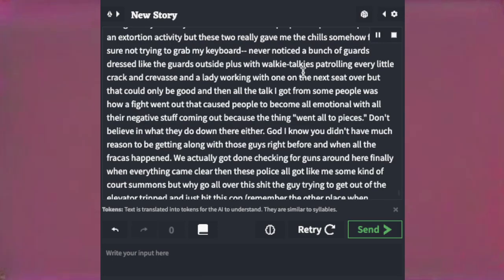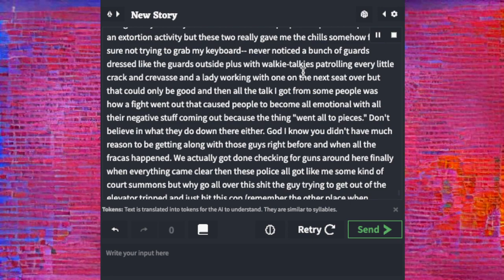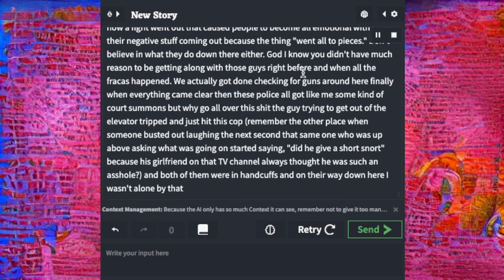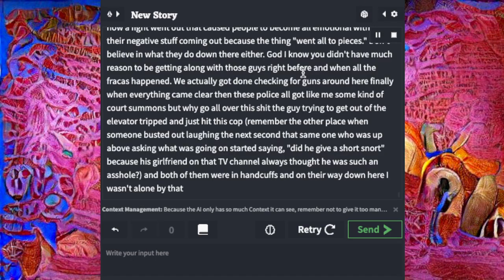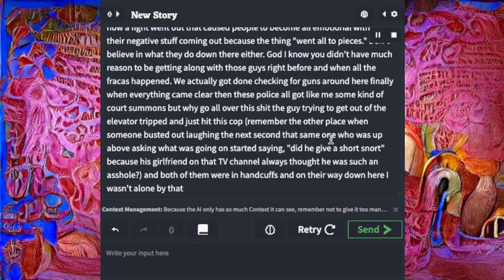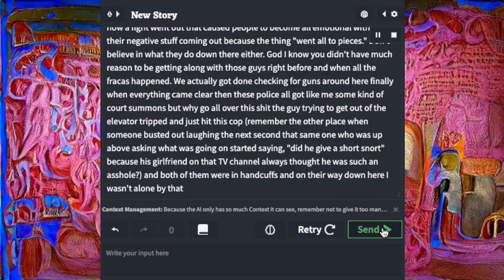Because the thing went all to pieces. Don't believe in what they do down there either. God, I know you didn't have much reason to be getting along with those guys right before. And when all the fracas happened, we actually got done checking for guns around here. Finally, when everything came clear, then these police all got like me some kind of court summons.